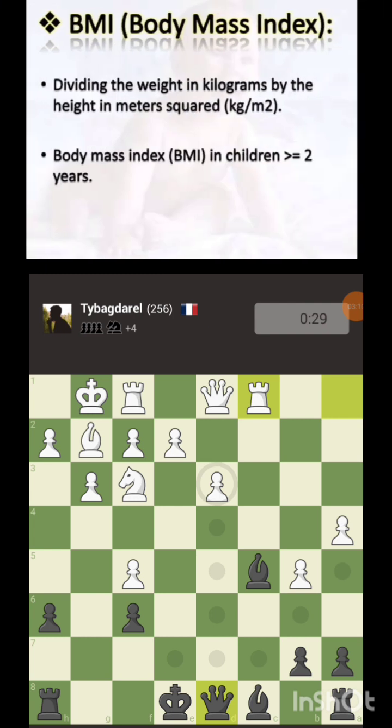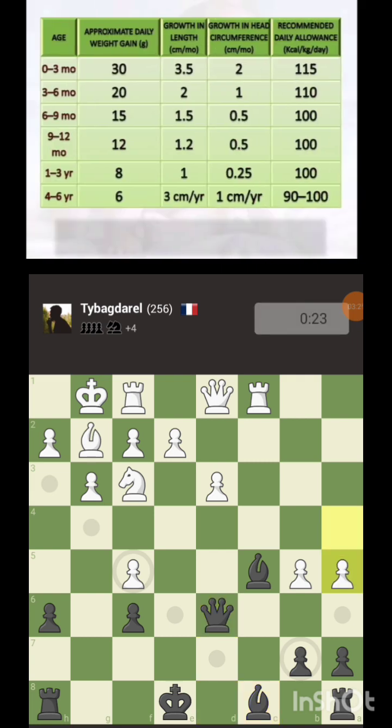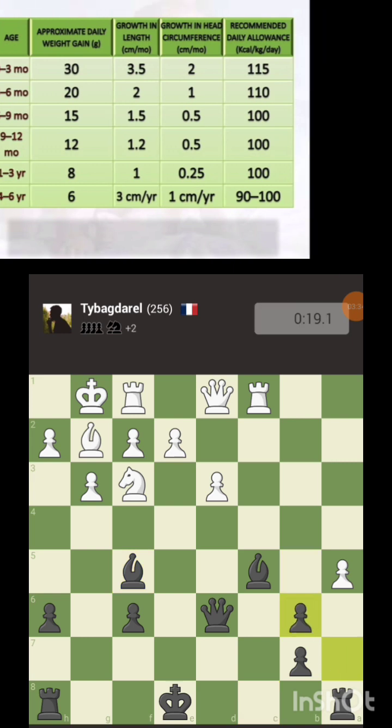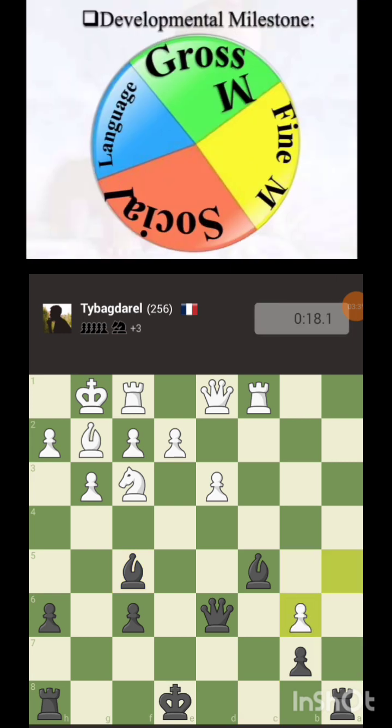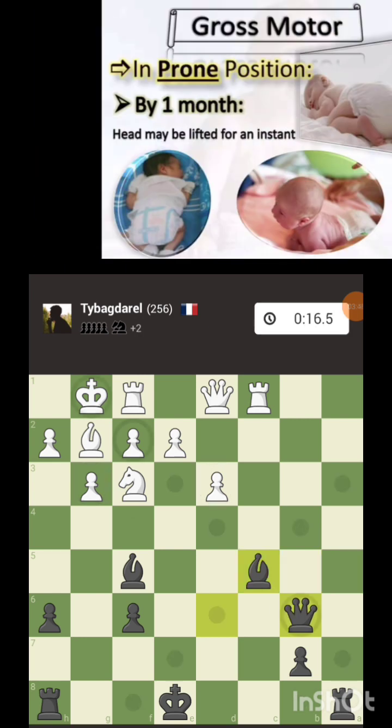So BMI in children is usually calculated for those older than 2 years, and this is how much BMI is there. And this is all the growth parameters. Developmental milestones are divided into 4 parts: gross motor, fine motor, social, and language.